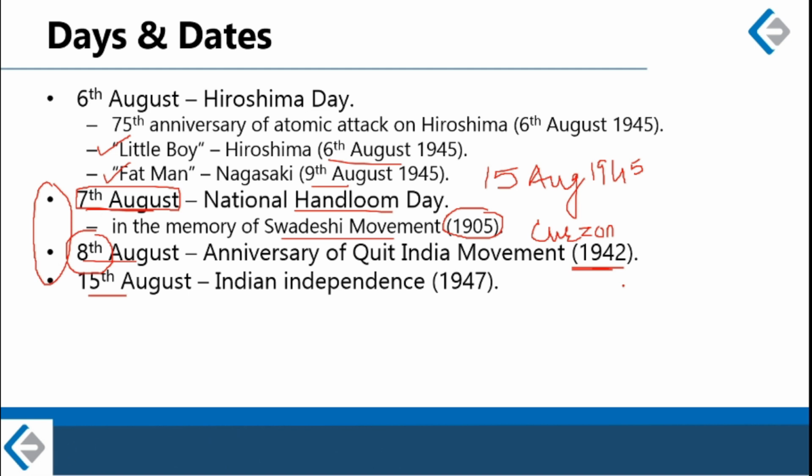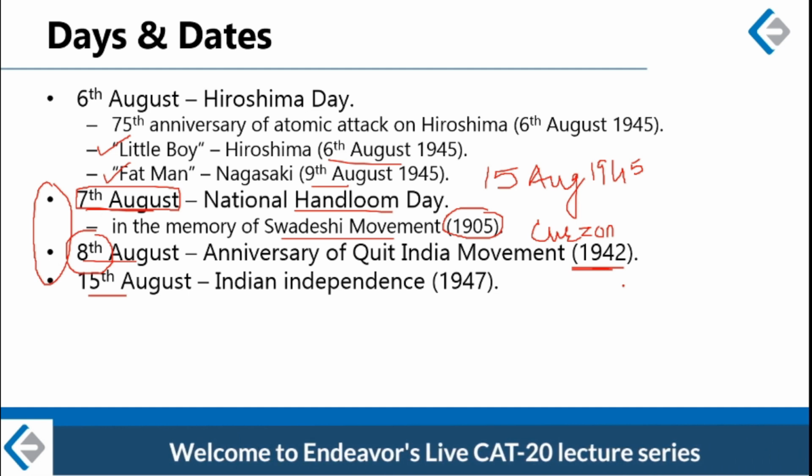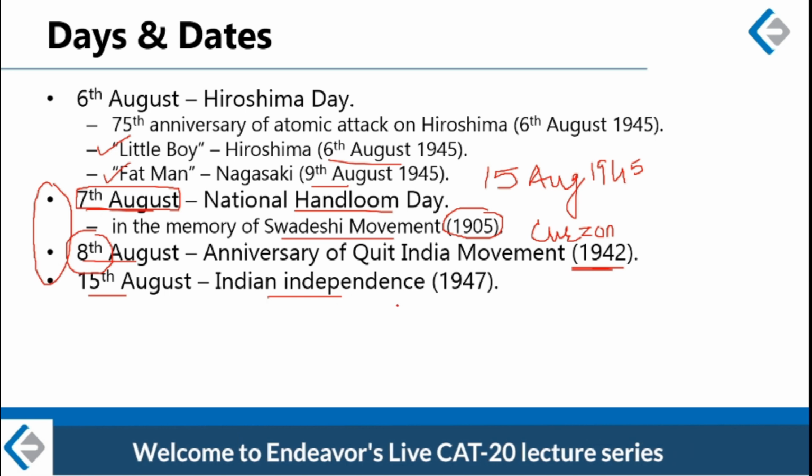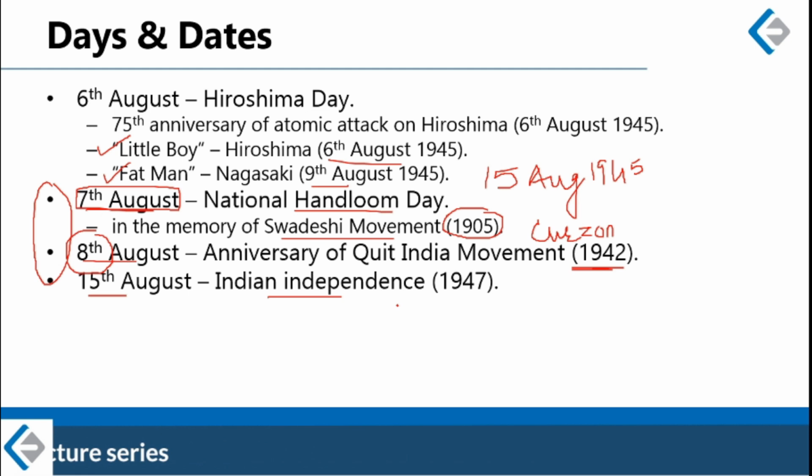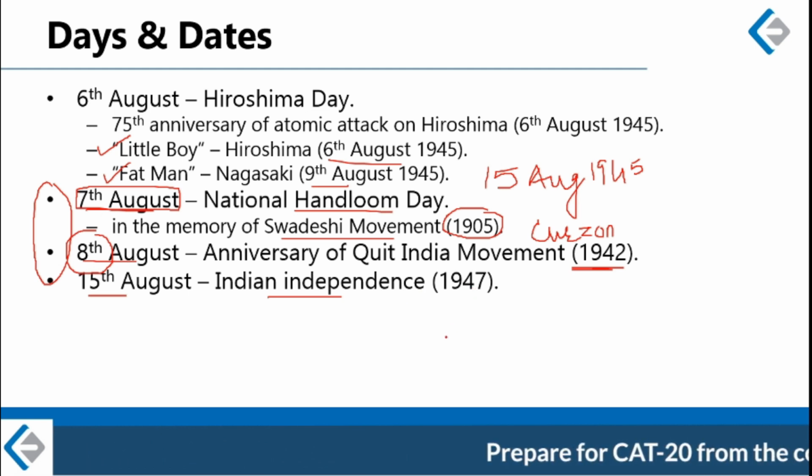Alright, so 7th August 1905 Swadeshi movement, 8th August 1942 Quit India movement. We nowadays celebrate both these days. One is National Handloom Day and another is the anniversary of Quit India movement. And then obviously 15th August 1947 is the day on which India attained its independence finally. So August has always been a month which is very significant, very crucial for India's freedom struggle.